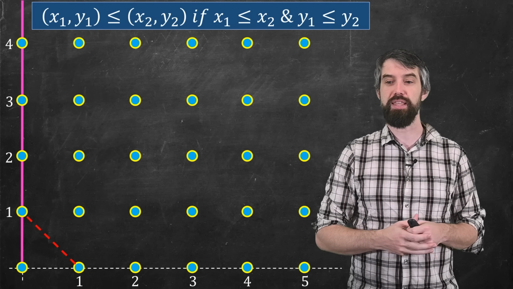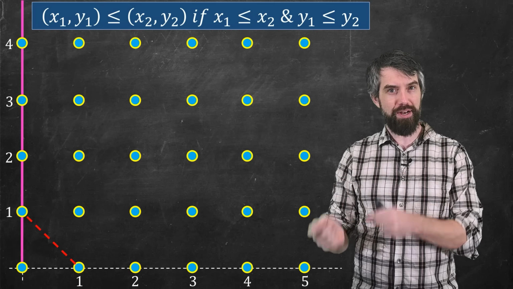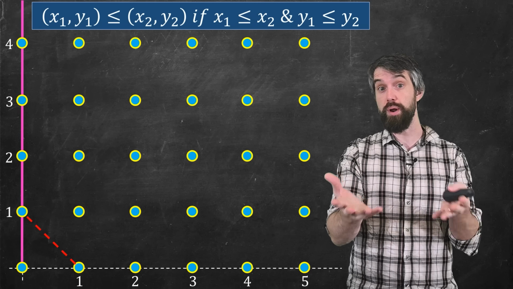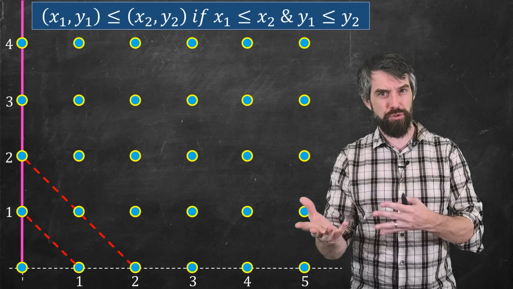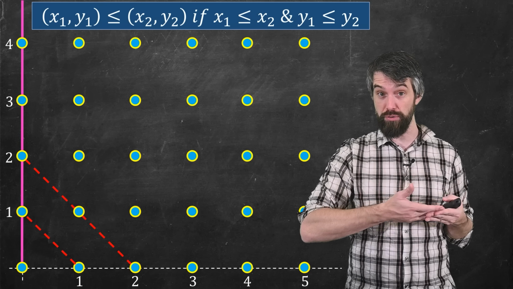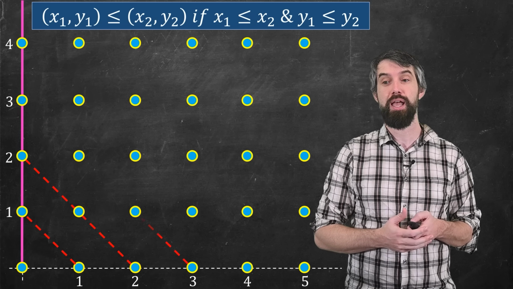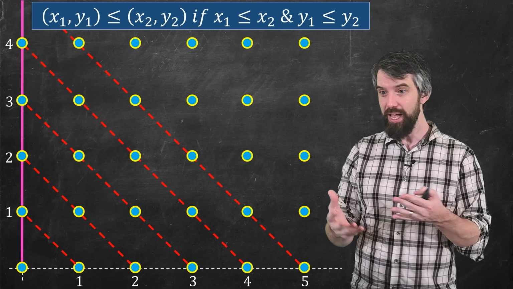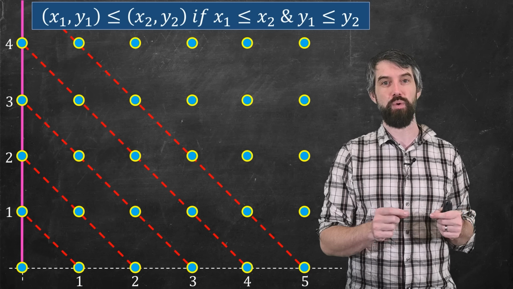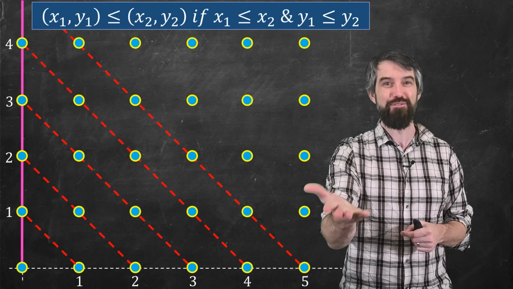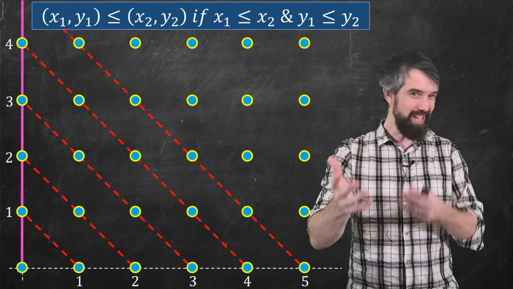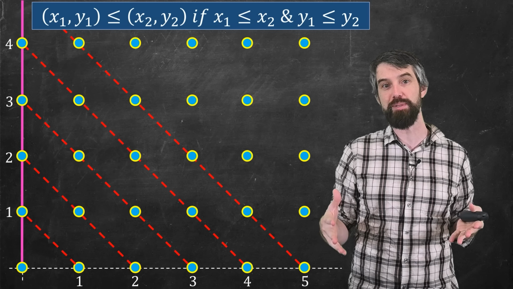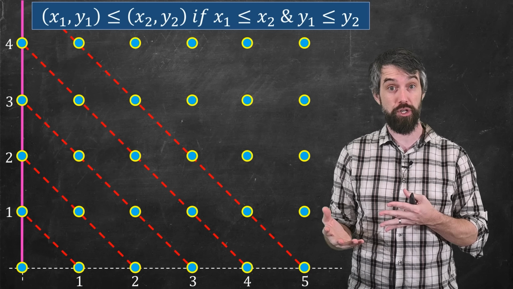Well, how about something like this? I'll take the point (1, 0) and connect it up to (0, 1). That's an antichain, right? (1, 0) and (0, 1) aren't comparable. And then I have (2, 0), (1, 1), and (0, 2). Again, that's another antichain. And I can keep on going all the way along. If I kept doing this, every single point here would get connected to the spine. So I found a weird fishbone. It's kind of an infinite fishbone, right? The spine is infinitely long and has infinitely many ribs, but it's a fishbone in this structure.